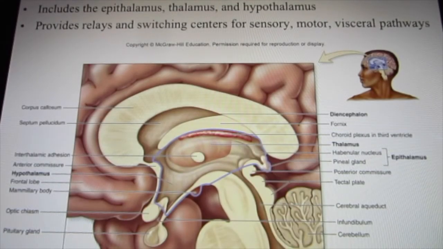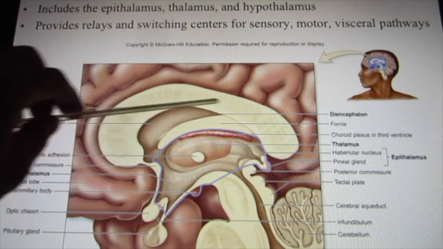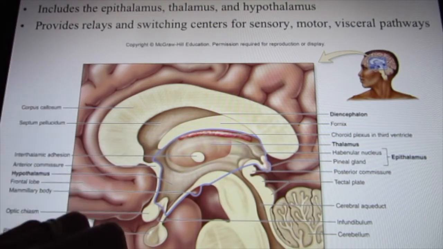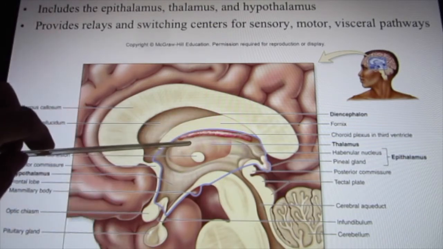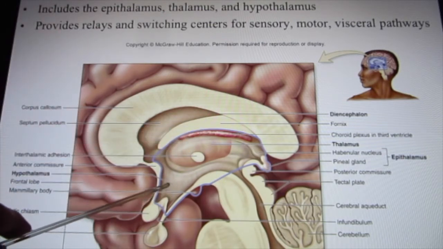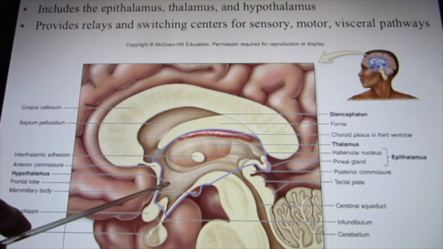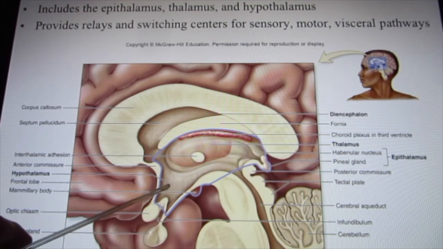Now we reach the diencephalon. The diencephalon is around here. The biggest part is called the thalamus. This is like a train station. Information moving in and out of the cortex goes through the thalamus. And this area is called the hypothalamus. It releases a lot of trophic hormones. The hormones control another endocrine gland, the pituitary gland. That's the endocrine gland. That's the hypothalamus.